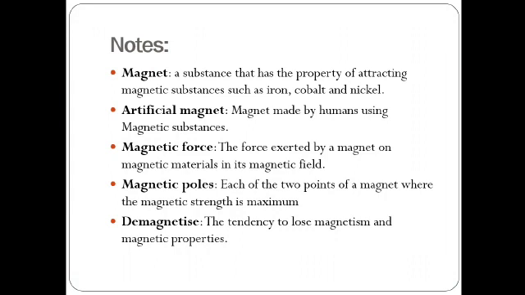The third note is magnetic force. What do you mean by the term? Why can these magnets attract magnetic materials? It is done with the help of magnetic force. It is written: the force exerted by a magnet, means the magnet applies some amount of force onto the magnetic materials, and due to that they immediately get attracted by the magnet. So this is known as magnetic force, the force exerted by a magnet for attracting magnetic materials. But the condition is that the magnetic material must be in the nearby magnetic field.